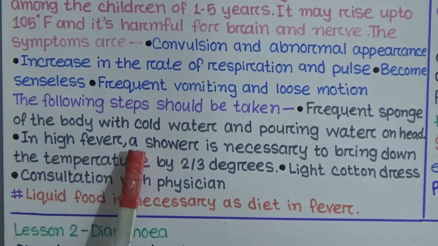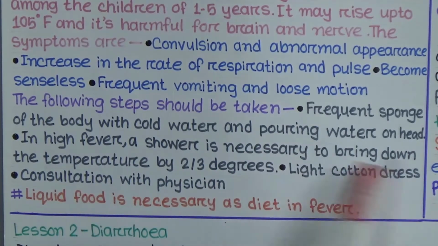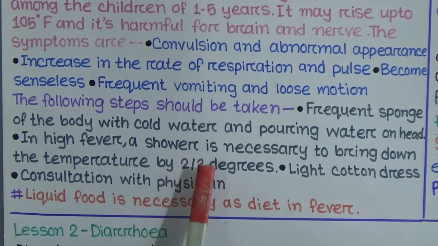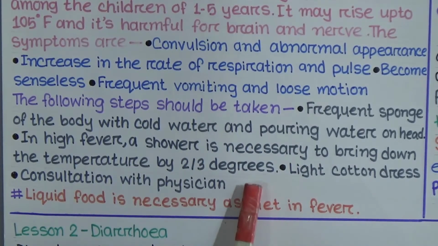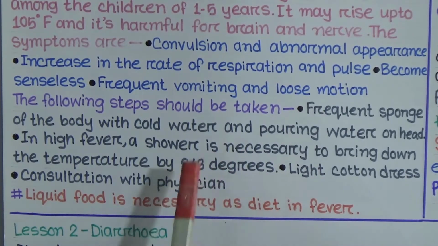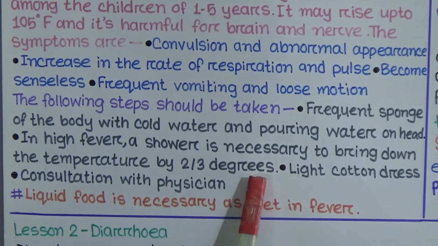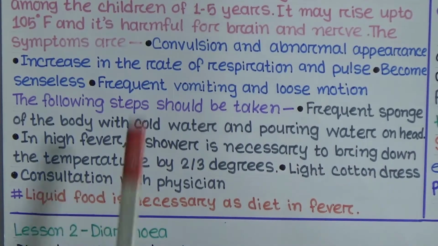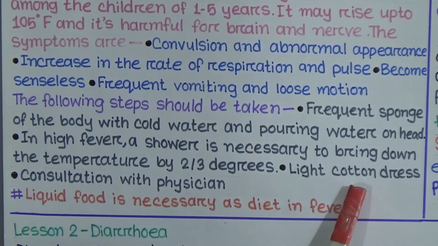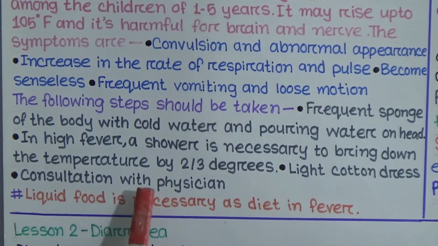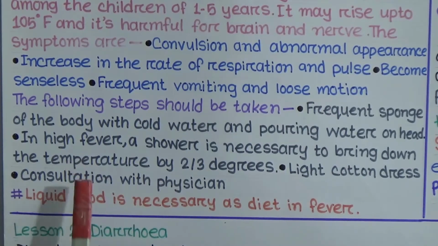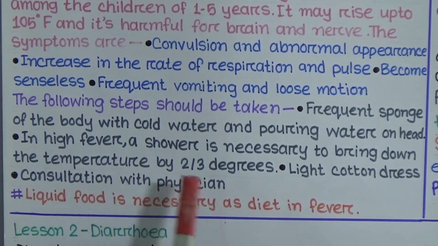Next, a shower is necessary to bring down the temperature by 2 or 3 degrees. A cotton dress is necessary in this condition, and if the situation is acute, we have to consult our physician.